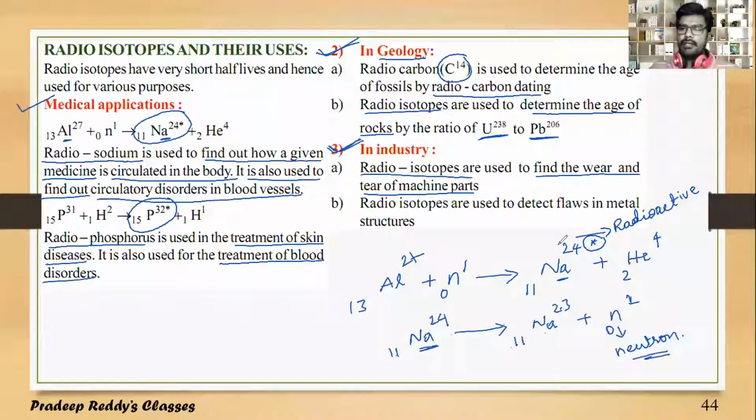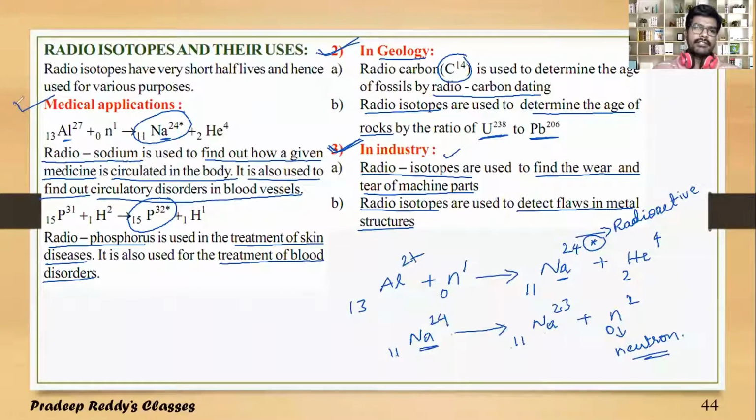Usually in industries, when a machine is continuously working for many years, it may undergo wear and tear. You can estimate where it is undergoing tearing and where it is undergoing wearing using radioisotopes. Radioisotopes are also used to detect flaws in metal structures. So these are the uses of radioisotopes in industry.